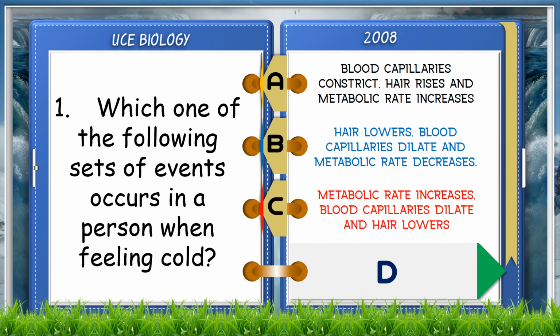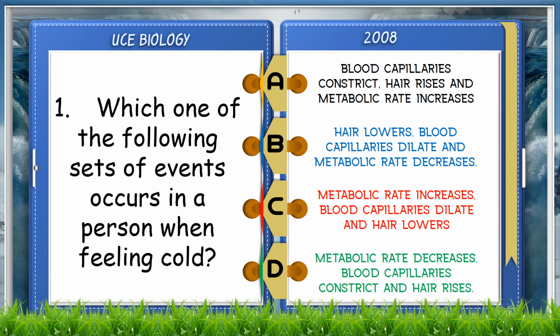C. Metabolic rate increases, blood capillaries dilate, and hair lowers. D. Metabolic rate decreases, blood capillaries constrict, and hair rises. The answer is A. Blood capillaries constrict, hair rises, and metabolic rate increases.